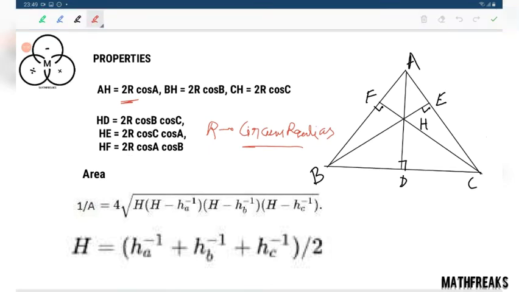This you need to memorize. And here comes the formula of area with respect to orthocenter. 1 by area equals 4 times root over h minus.